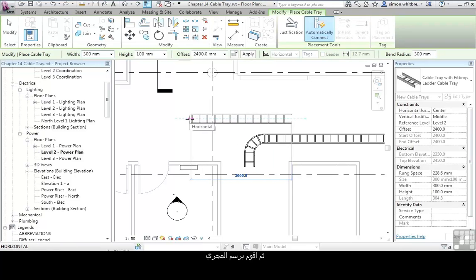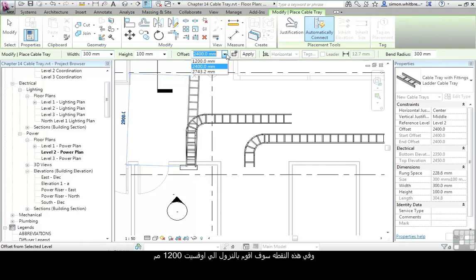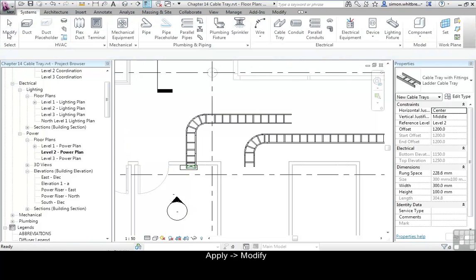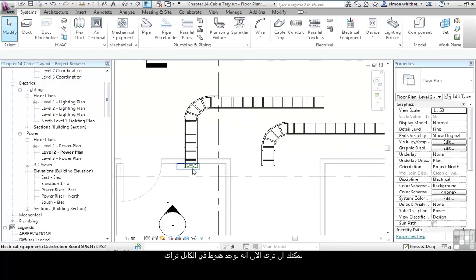I'll draw my run, and at this point I'm going to drop to 1200. Click on Apply and Modify. You can now see that we've got a drop showing.